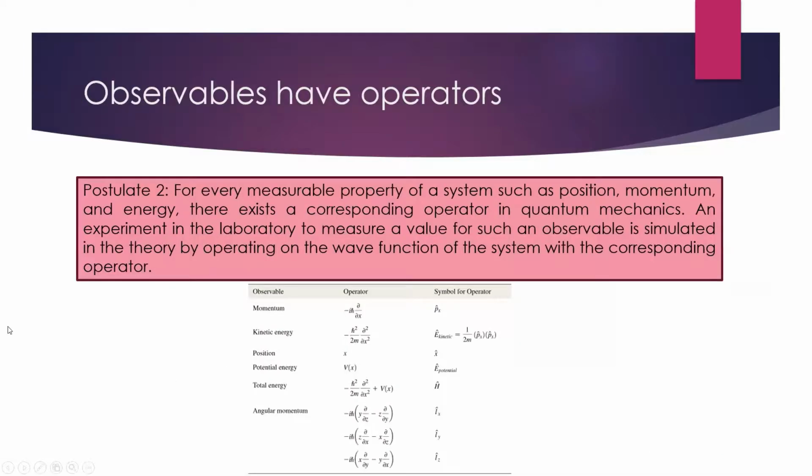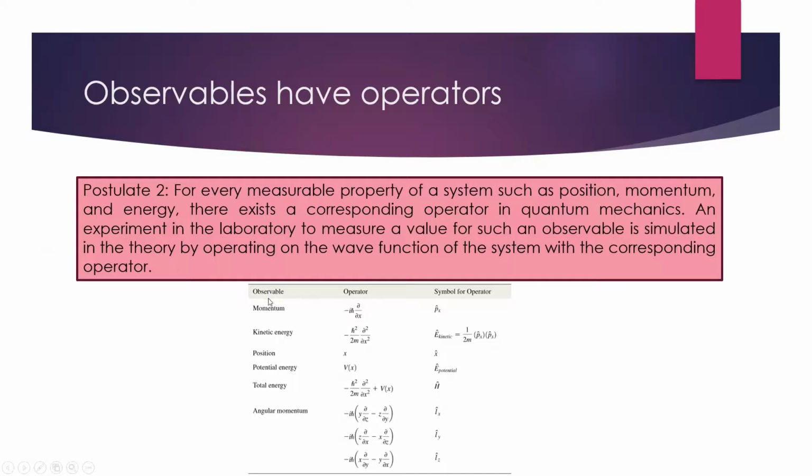So the second postulate says that for every measurable property of a system, such as position, momentum, and energy, there exists a corresponding operator in quantum mechanics. An experiment in the laboratory to measure a value for such an observable is simulated in quantum mechanical theory by operating on the wave function of the system with the corresponding operator. So anything we could want to know about a particle is listed over here under the observables.